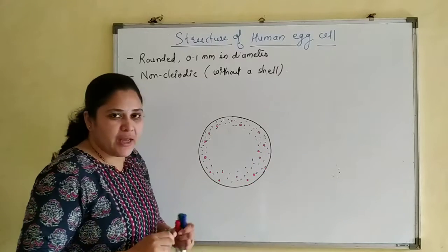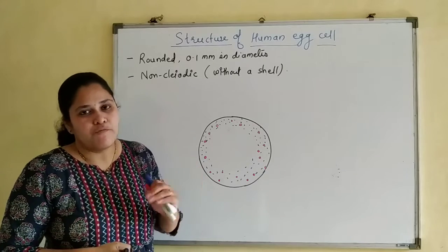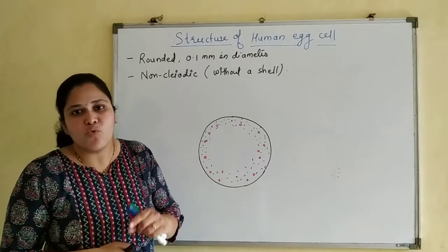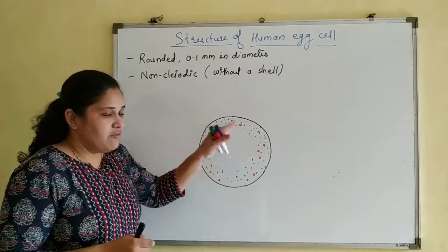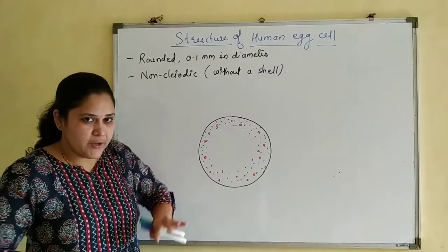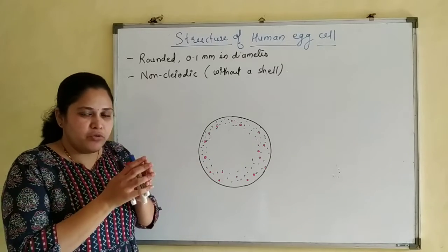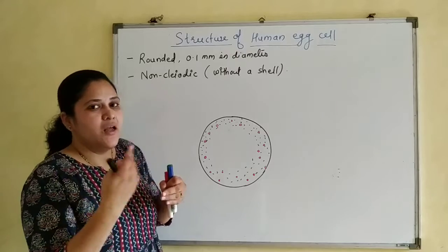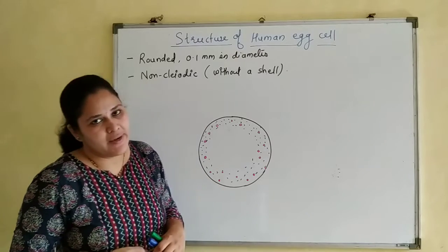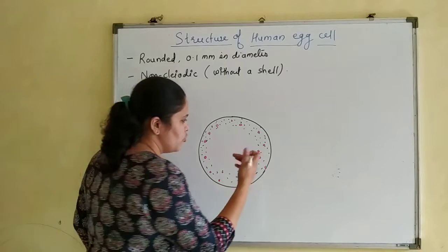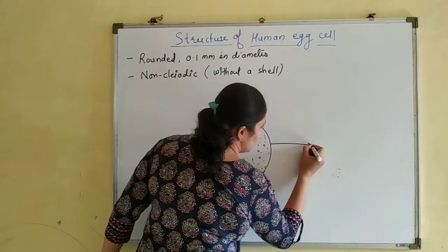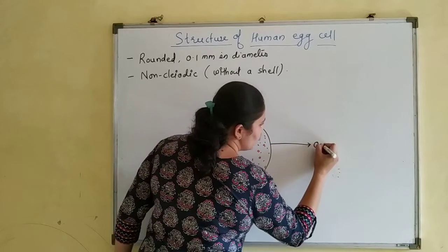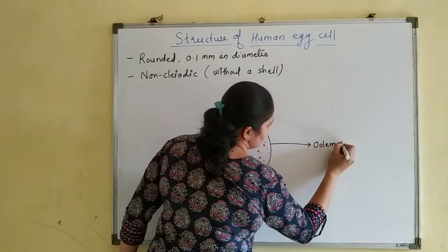As we have learned before, the membrane of the secondary oocyte is known as the oolemma. The membrane will remain as it is; only the nucleus of the secondary oocyte will convert into the nucleus of the egg or ovum. This membrane is known as the oolemma.